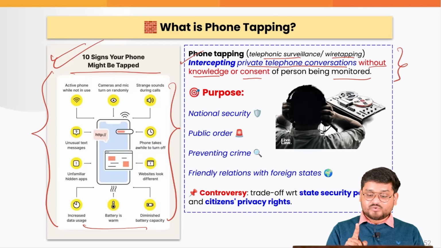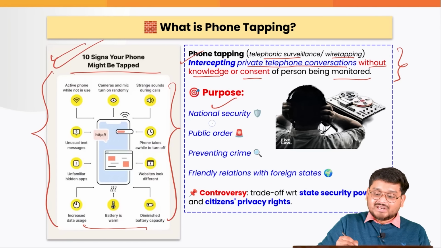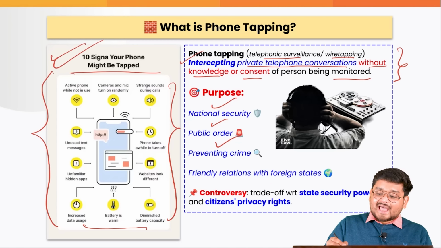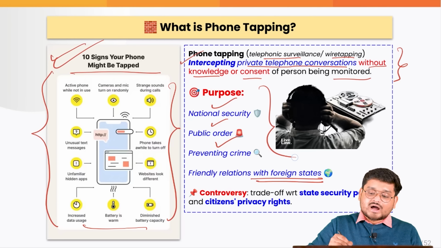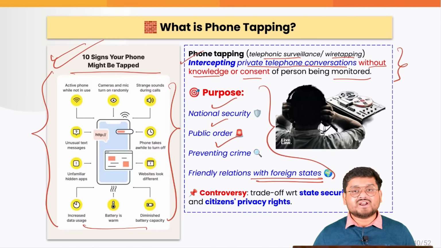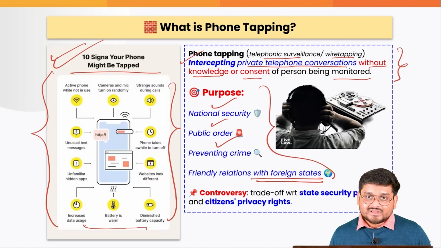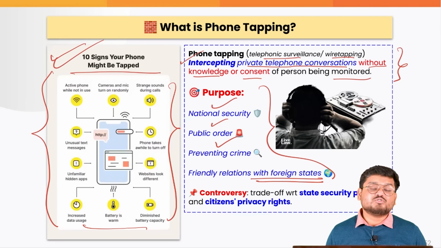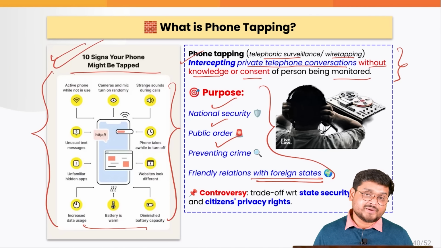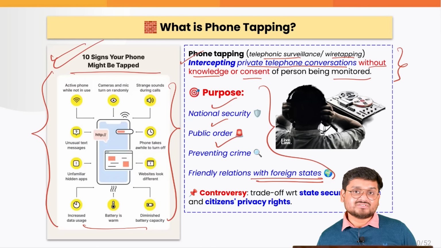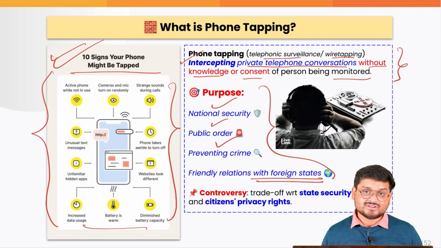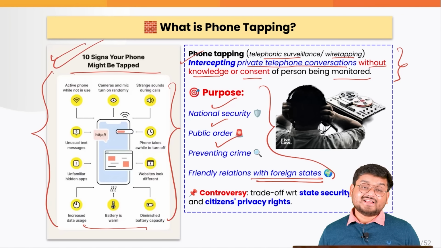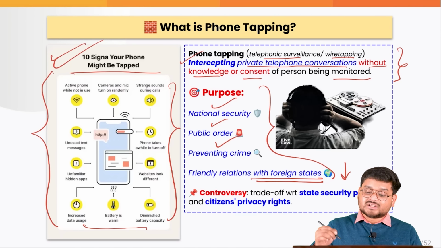But if the government is doing it, it is done in the national interest, maintaining public order, preventing crime, and also maintaining friendly relations with other countries. So mainly, the government uses phone tapping for espionage purposes. For example, the government can look into phone tapping for terrorism aspects, for anti-social aspects, for any kind of event that can lead to the deterioration of relations with other countries.